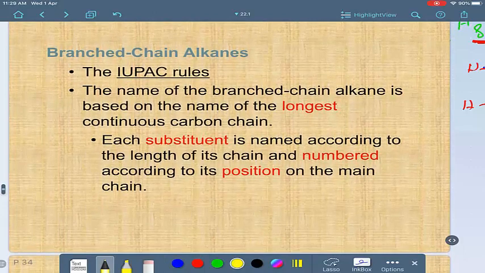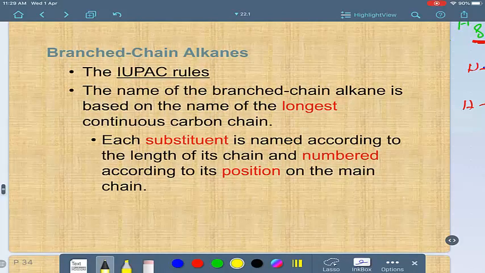How can we name the compounds? We have some rules; IUPAC put rules. First, in a branched-chain alkane, you have to name the longest chain. You have a chain of carbon like this, maybe with branches like this. You have to find the longest chain.